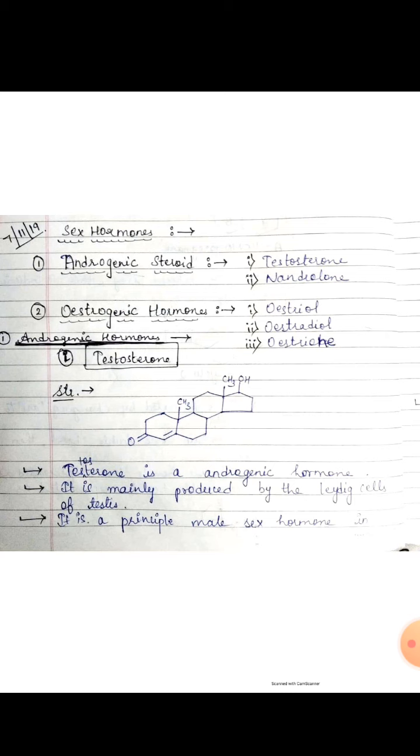Testosterone is the most important natural androgen. In the adult male, 8 to 10 mg of testosterone is produced daily, and secretion is regulated by gonadotropins and gonadotropin releasing hormones.